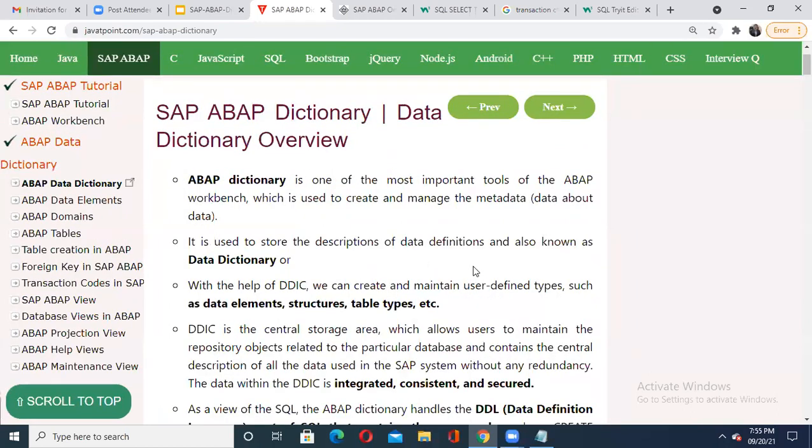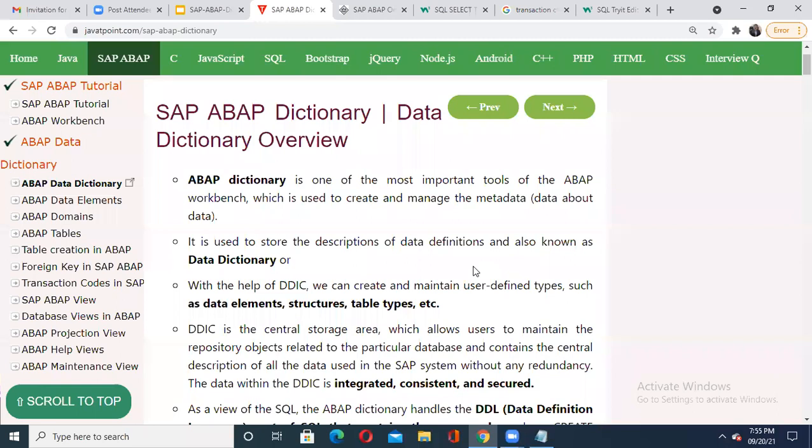I'm thankful to Java tutorial point as well as tutorials point. It is the most important tool, as we already said, and it is a part of the ABAP workbench. Last time we also discussed the ABAP workbench, and this ABAP dictionary is a part of it. It is used for data manipulation and data pre-processing, or sometimes they say to manage the metadata, meaning data about data.